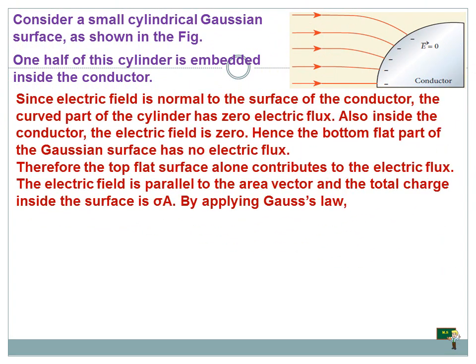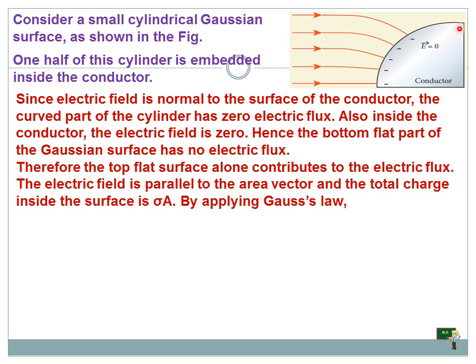Since the electric field is normal to the surface of the conductor, the curved part of the cylinder has no flux, as the electric field there is 0. Hence, the bottom flat part of the Gaussian surface has no electric flux. Therefore, the top flat surface alone contributes to the electric flux.